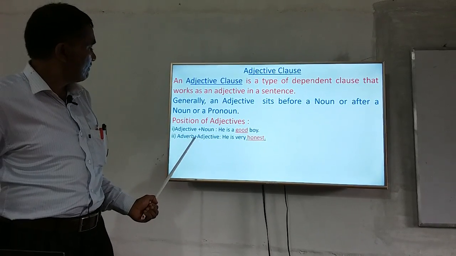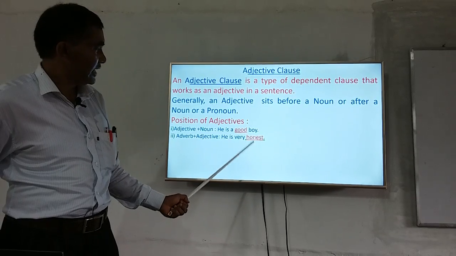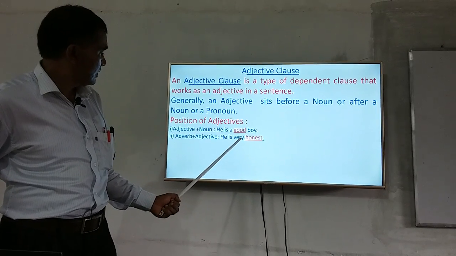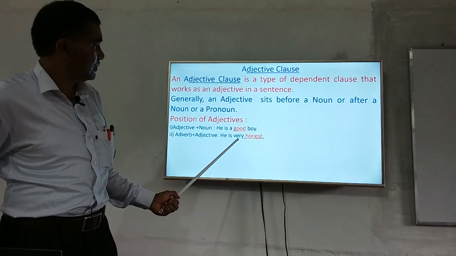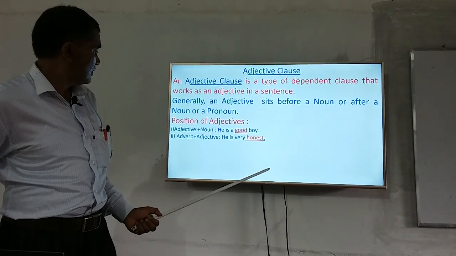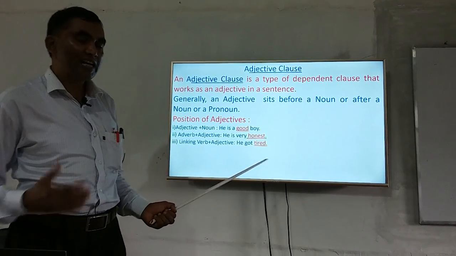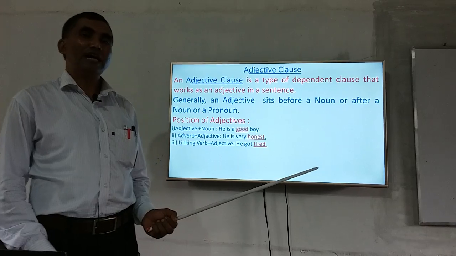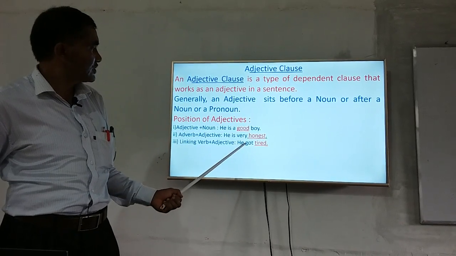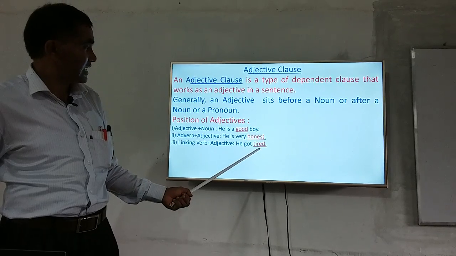adjective can be placed after an adverb word. As for example, he is very honest. Here, honest is the adjective word and very is the adverb word. So, adjective has been placed here after the adverb word very. Then the third position, linking verb plus adjective. After any linking verb, we can use adjective. He got tired. Here, got is a linking verb and tired is an adjectival word.